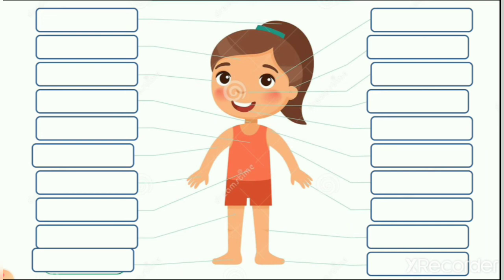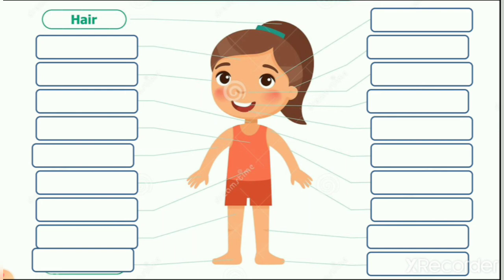The first arrow, you can see, is showing brown color hair. On top of the body, what do we see? Hair. What is the spelling of hair? H-A-I-R.